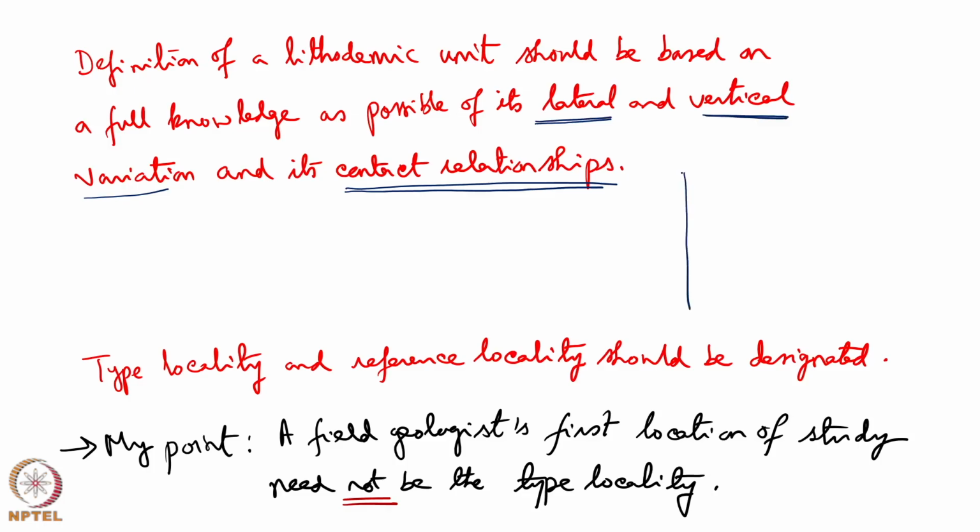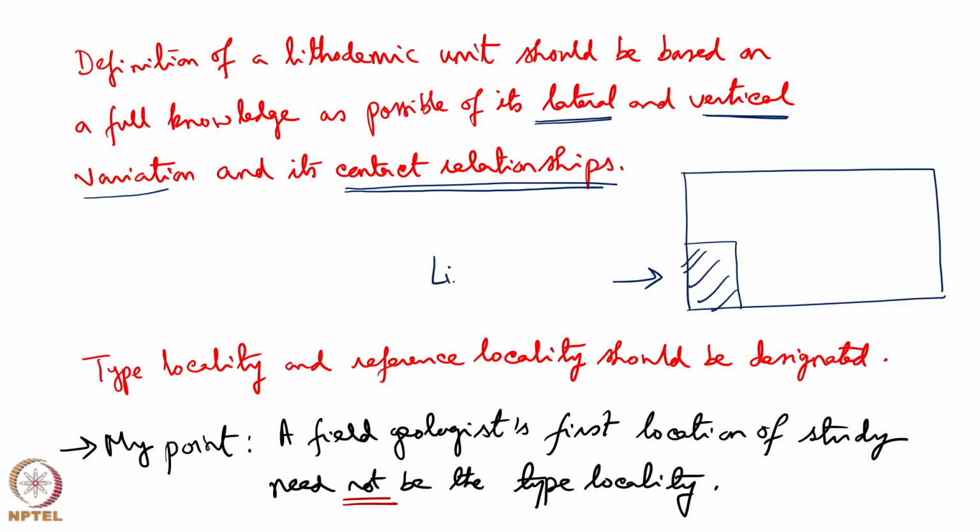For example, this is an exposure and I have studied over here and found a lithodeme. Then horizontally try to see whether it is continuing, and vertically up also try to see how things are changing.